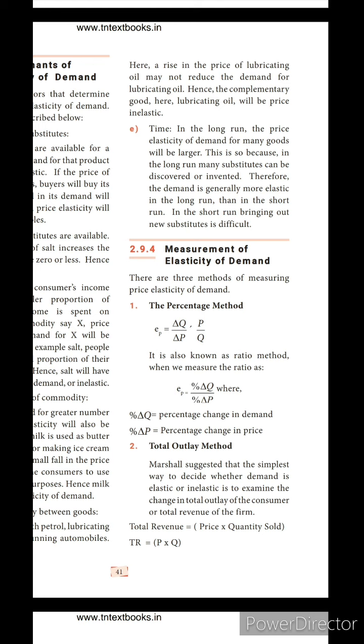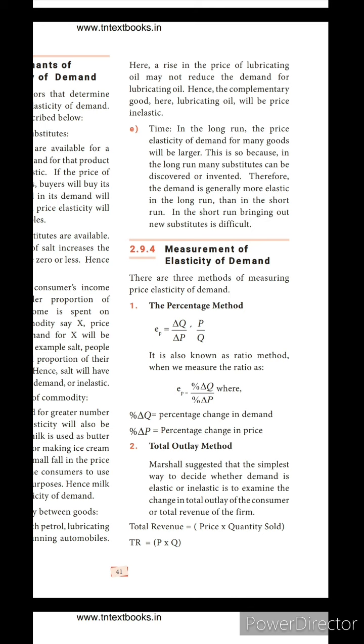For tea, we know coffee, but if the prices of both rise, it is very difficult to bring a new substitute in the short run. In the long run, we can definitely find substitutes, and due to that the demand for the product will rise or decrease.